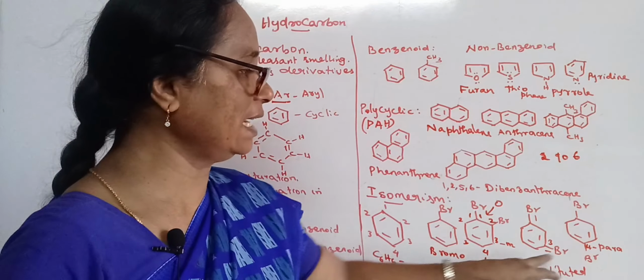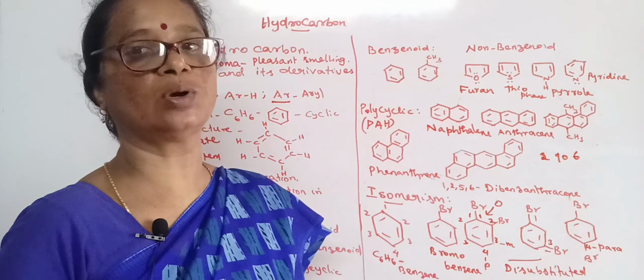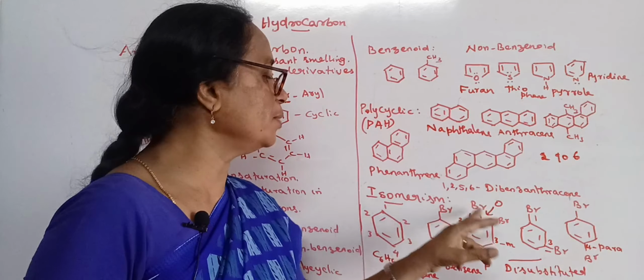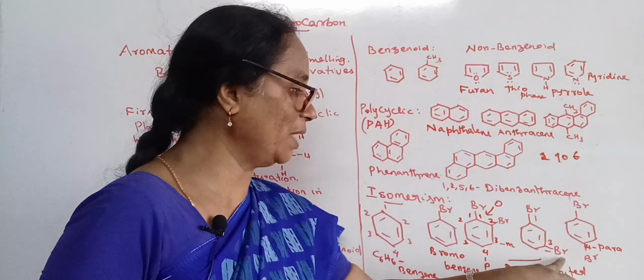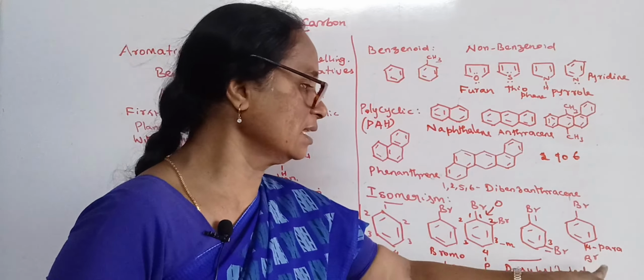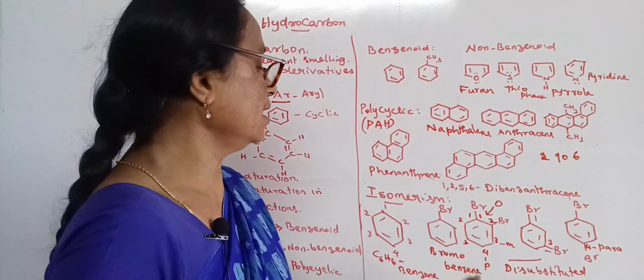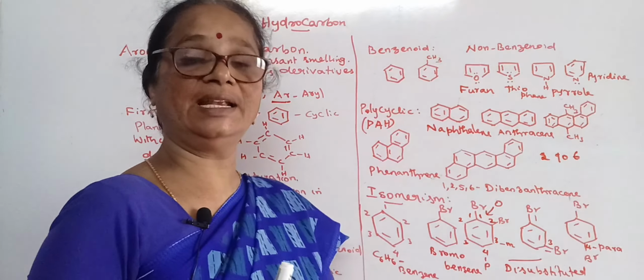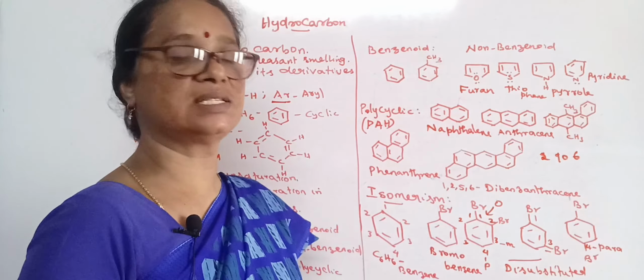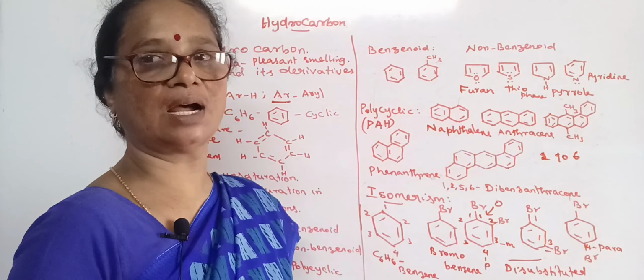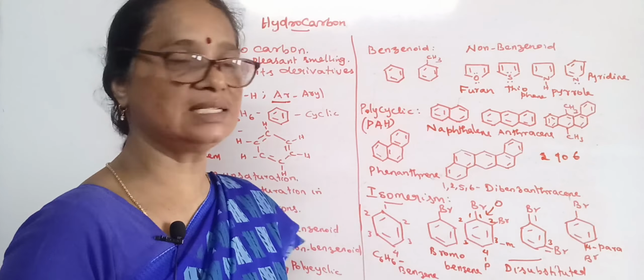So in the disubstituted aromatic hydrocarbon, we can find ortho dibromobenzene, this is meta dibromobenzene, this is para dibromobenzene. And if you want to say it in the IUPAC system, where we are not supposed to take ortho, meta, para, instead we have to say the position of halogen with numerals.